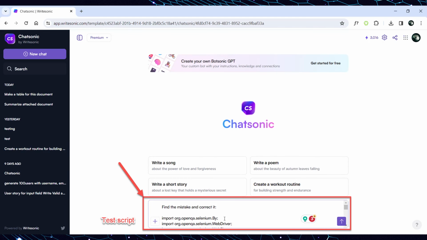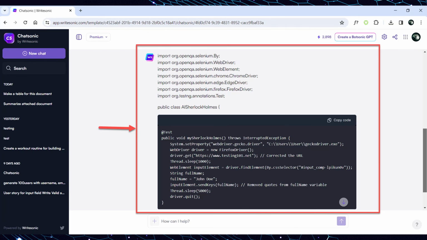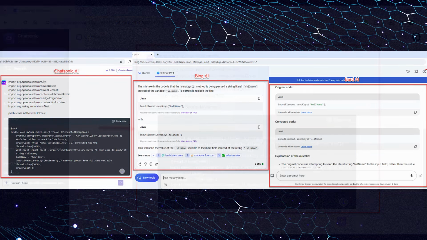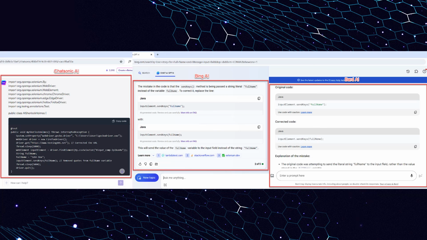Open ChatSonic and input the next prompt. Find the mistake and correct it. Then copy-paste the test script next to the prompt. After sending the prompt, ChatSonic answers, providing Java code with a fixed issue, which you can copy by clicking on the copy button at the top right corner of the code window.